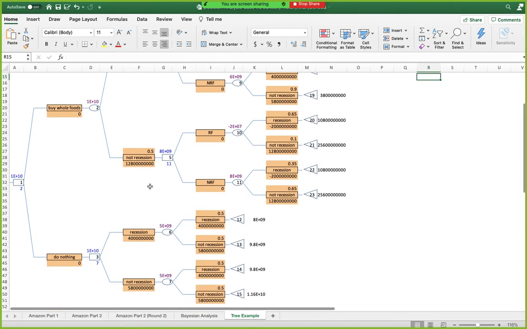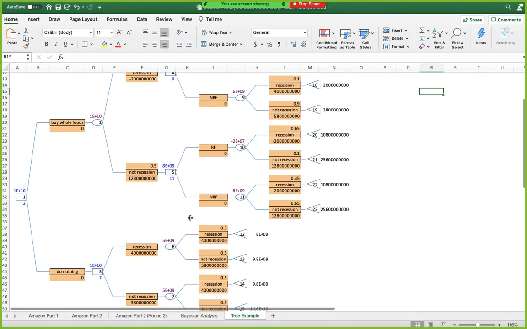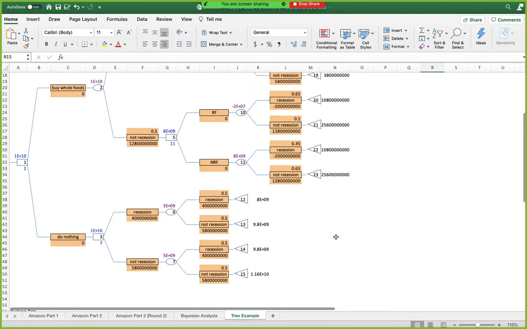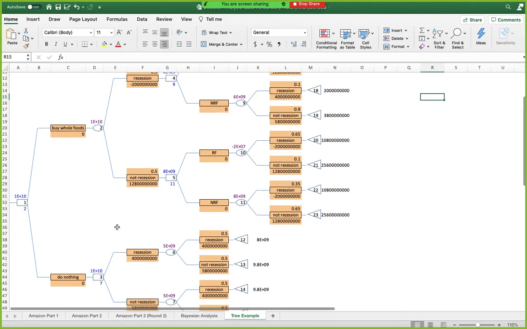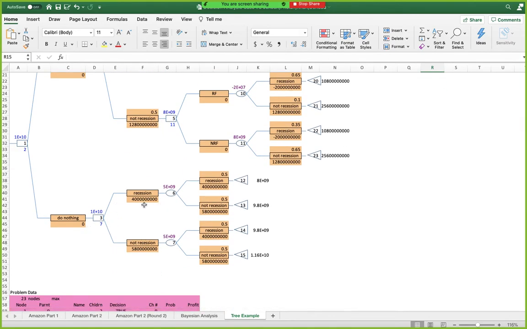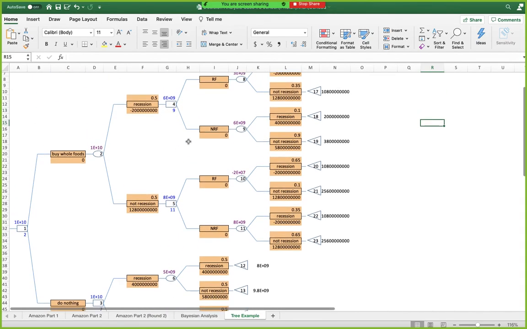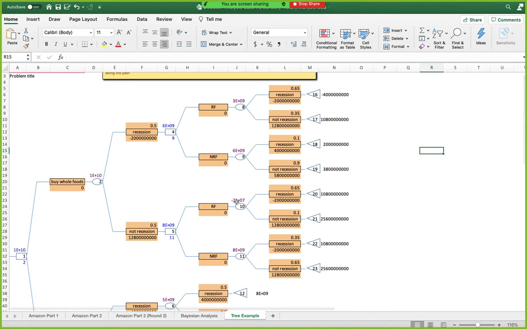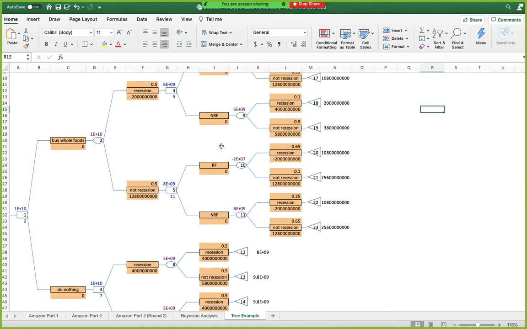If the recession is forecasted, the best possible scenario would be to do nothing, because it would result in a profit of $4 billion if a recession were to occur, as opposed to a loss of $2 billion if it were to not occur. But if the recession is not forecasted, the best decision would be to buy Whole Foods, because it would result in a profit of $5.8 billion with a 90% chance of the recession not occurring.